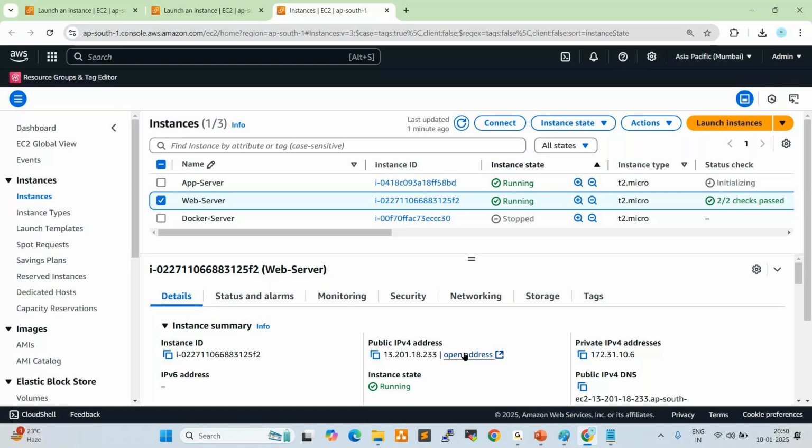The public IP is a dynamic IP, so the IP will change when we stop and start the server. The private IP is a static IP. This is a permanent IP. It will not change until we terminate the server, right?